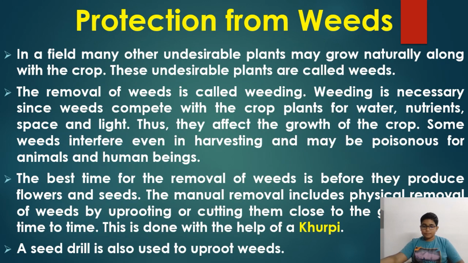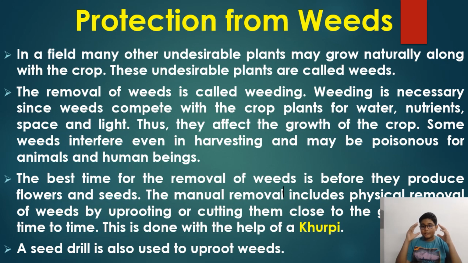Okay, so next, protection. So four methods are done. First, preparation of soil. Second is sowing. Third, adding manure. And fourth one is irrigation. This is the fifth one: protection from weeds. In a field, many other undesirable things grow. So what do you mean by weeds? Weeds means insects and all.